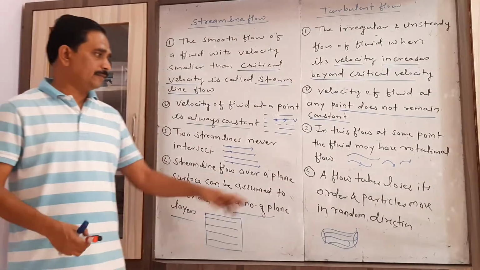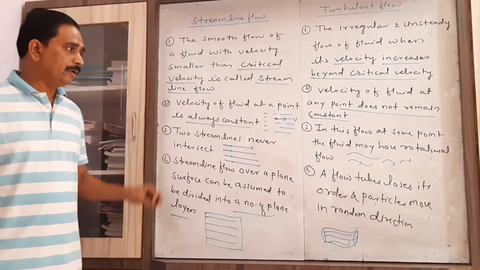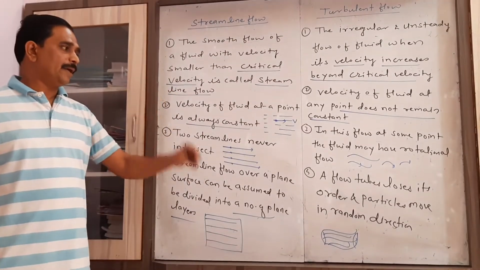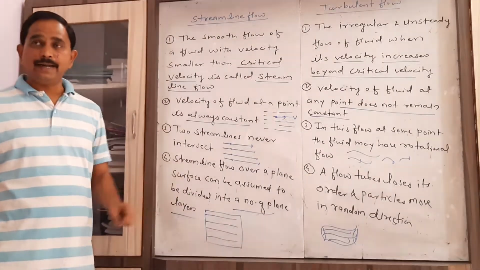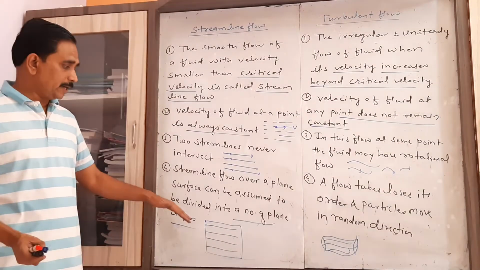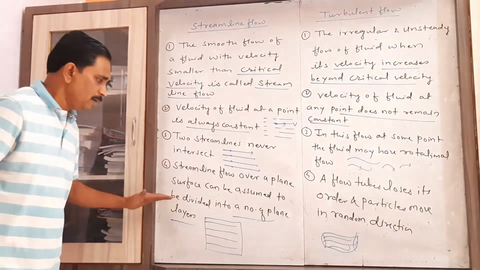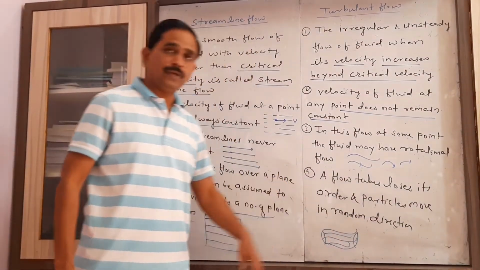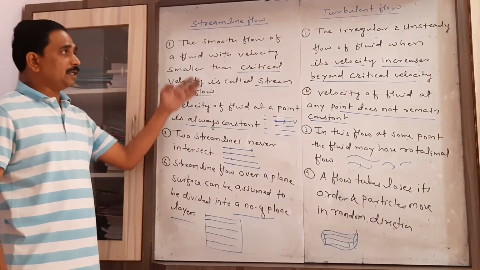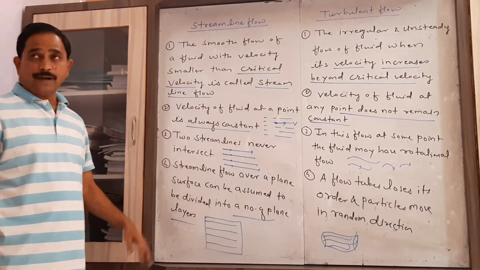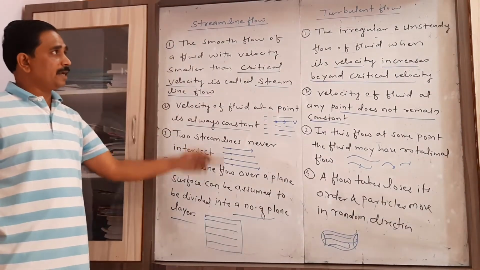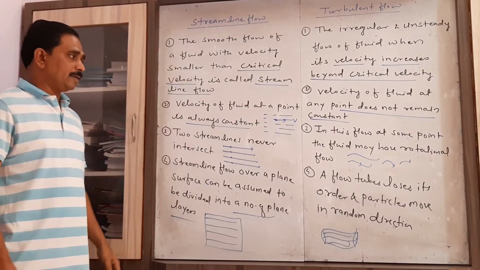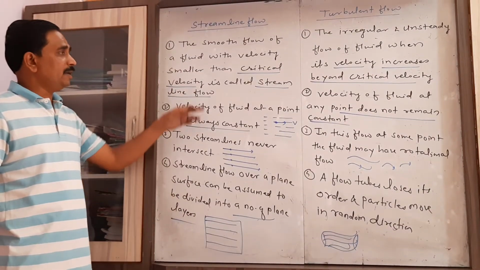So that's why I write here the fourth point: the flow tube loses its order, and particles move in random direction. Here particles don't move in random direction; particles always move parallel to each other. Here particles move in random direction. So these are the four distinguishable points on the basis of which we can easily distinguish between the streamlined flow and the turbulent flow. Let us revise quickly.